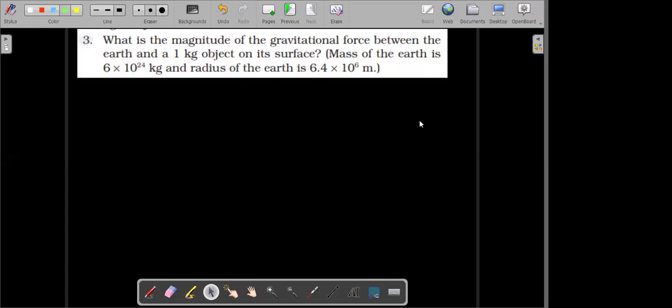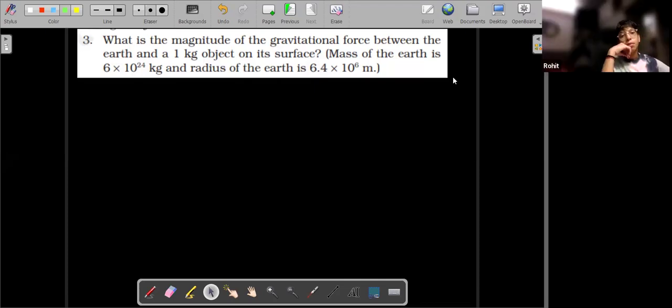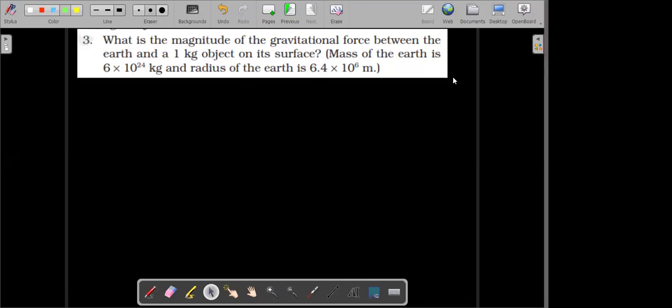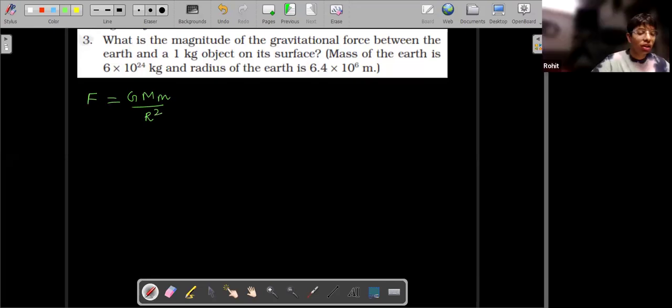All right, shall I help in solving this? Okay, take your time. Can you just think of, can you use this formula? F equals G M over R squared. Can you use this formula? Yes, sir.